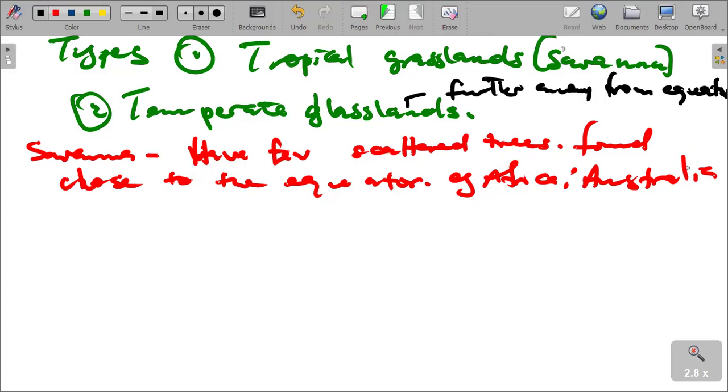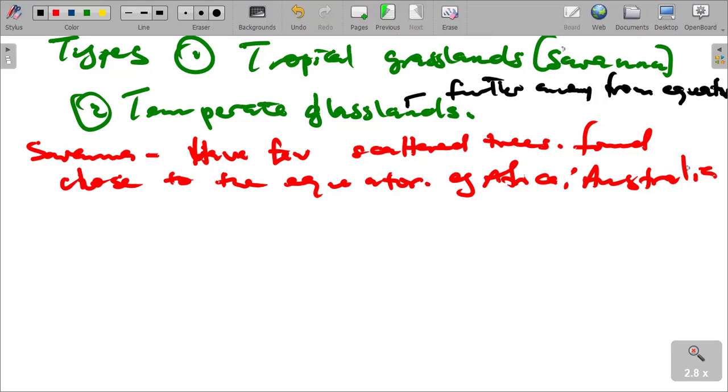And then they do not have any trees or shrubs there, and receive less precipitation than the savannas. The rainfall totals in the temperate regions are very low, and also very low temperatures. So we don't have vegetation in those places because the vegetation dies because of those climatic conditions. Very little rainfall is received, even less than the savannas.